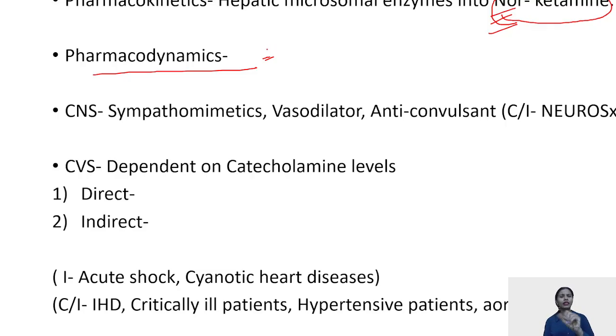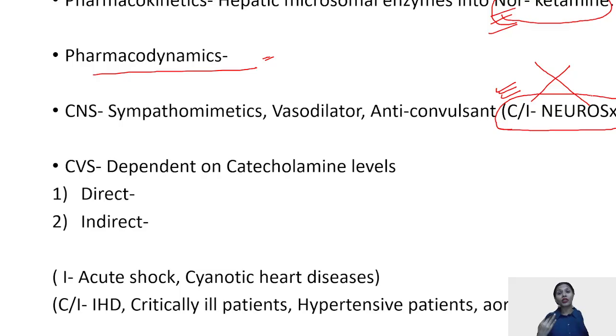But before coming to CVS, one thing about CNS is this line. Please, everyone understand one thing. "Contraindicated in neurosurgeries" is absolutely wrong. I know ketamine is sympathomimetic, it is going to increase everything, but still ketamine is an anticonvulsant. It leads to sedation and hypnosis and it can be given in neurosurgical patients also if need be. Choice is always your propofol and thiopentone.